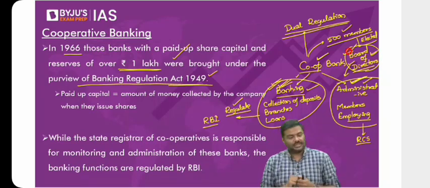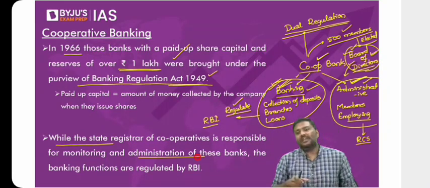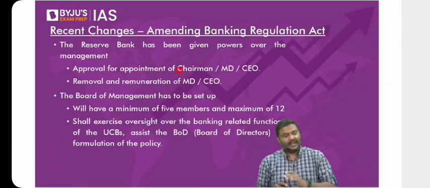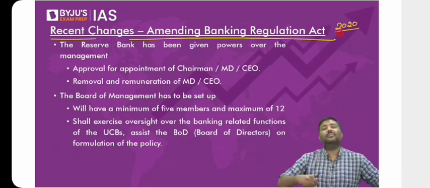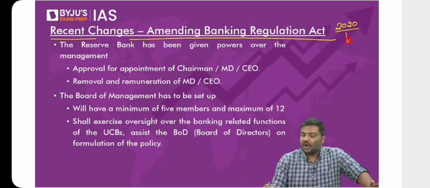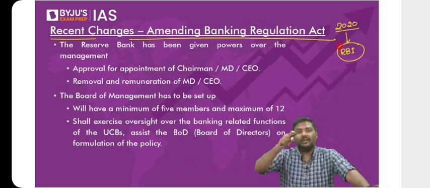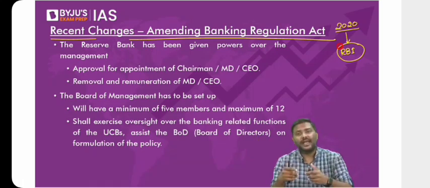What the Government of India has done now is, it has amended, I've written the point here, please have a look at this. To address this particular issue, the Government of India has further amended the Banking Regulation Act. Come to the next point. It has further amended the Banking Regulation Act, and this amendment has come into force from 2020. The Banking Regulation Amendment Act of 2020 has been implemented now. What is the most important? The focus in the Banking Regulation Amendment Act: now these cooperative banks will be regulated by RBI. Understand this. More regulatory power will be given to the Reserve Bank of India compared to, let's say, the board of directors, because the board of directors may or may not have the experience in banking.